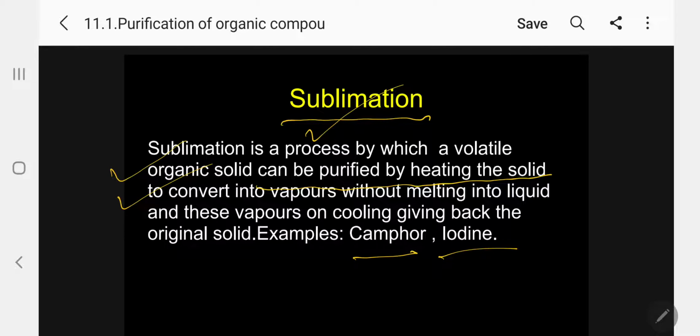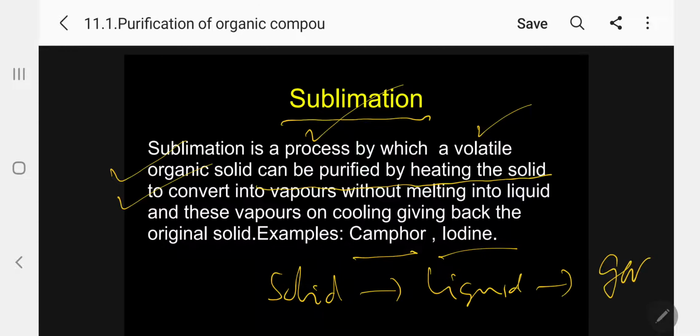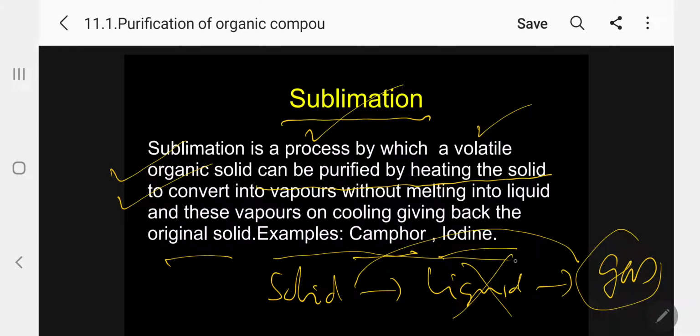Kindly follow. So sublimation is a process by which a volatile, highly volatile organic solid can be purified by heating the solid to convert into vapor. That means solid is directly converted into vapor without melting into liquid. Normally for a solid we will have three stages: solid will become liquid and liquid will become gas. But in this case, the liquid stage is not present. Solid is directly converted into vapors without melting into liquid, and these gases on cooling give back the original solid. So we are getting the pure form.